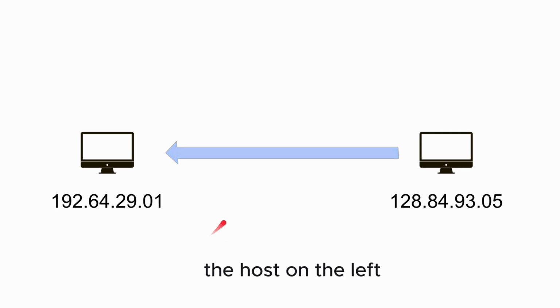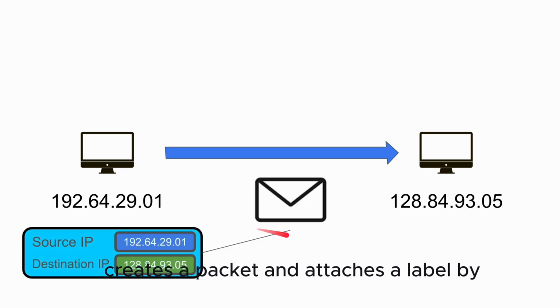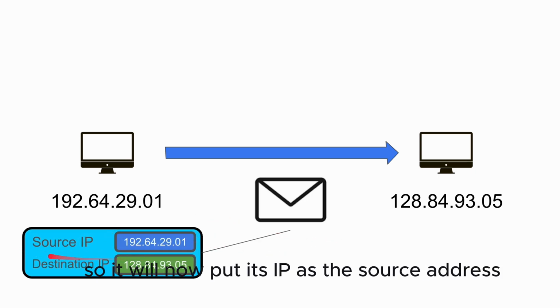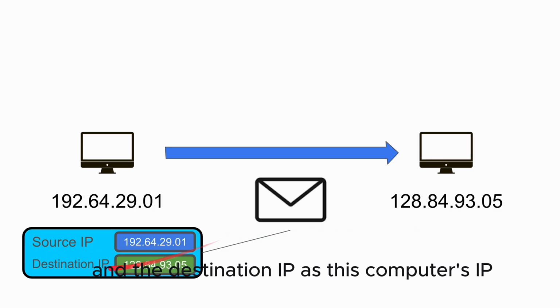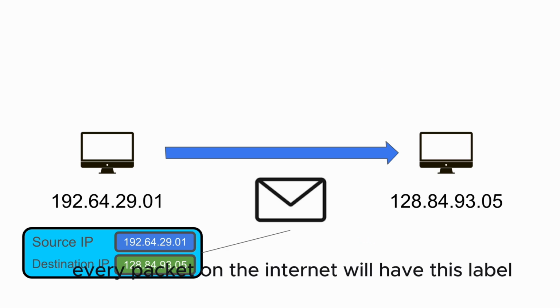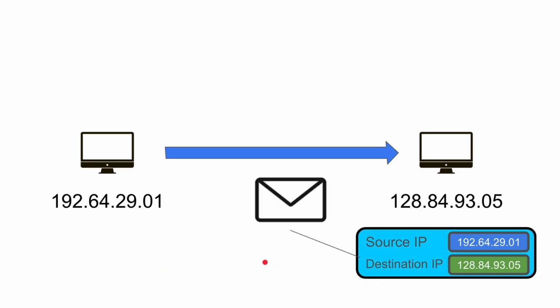The host on the left creates a packet and attaches a label by switching the address. So it will now put its IP as the source address and the destination IP as this computer's IP. Every packet on the Internet will have this label with the source and destination IP addresses.